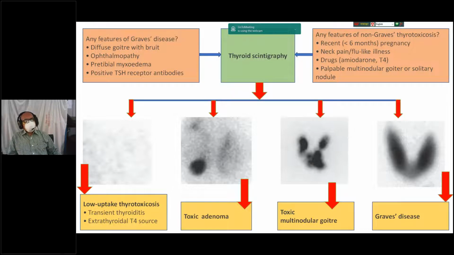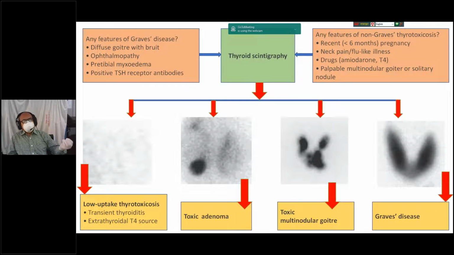So students, it is very important for you to know the cardinal features of Graves' disease, and any other features of non-Graves' disease. The patient may have a history of recent pregnancy, recent surgery, neck pain, or drugs, or a palpable nodule or solitary nodule, and thyroid scintigraphy is your investigation.